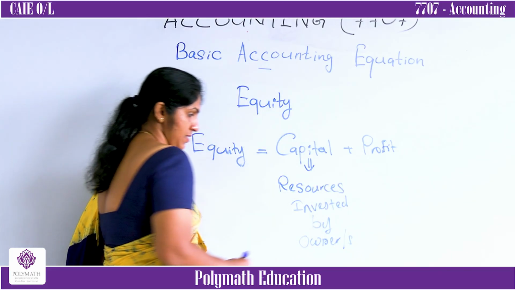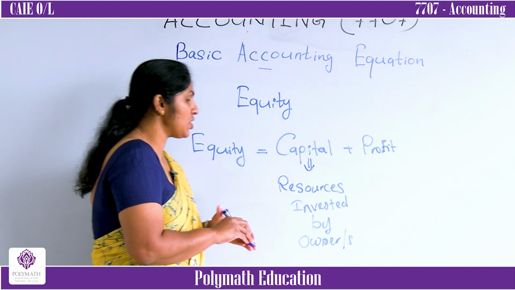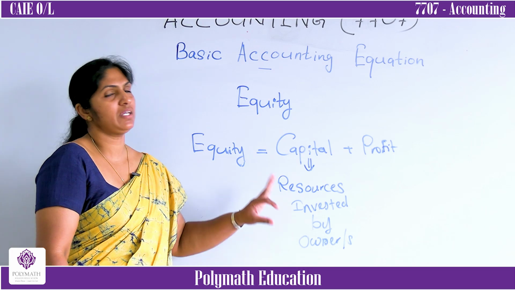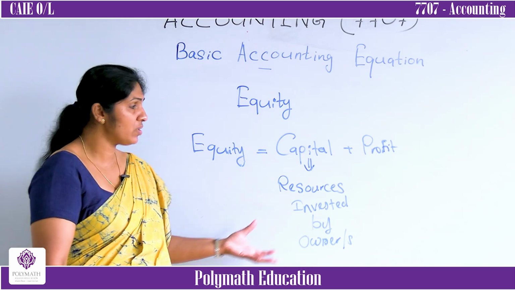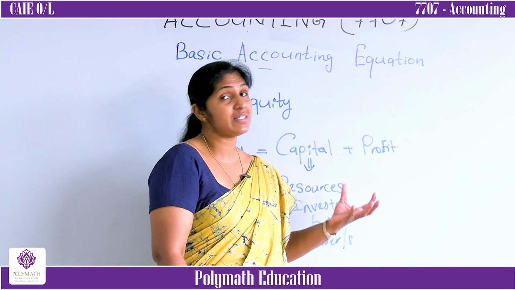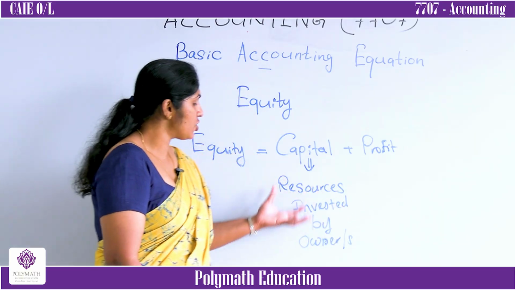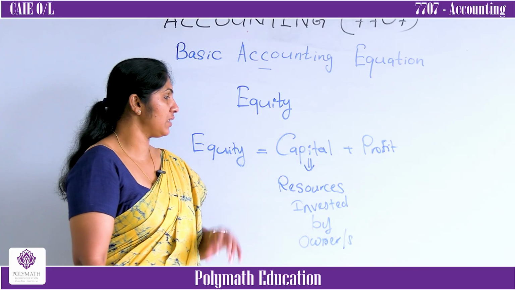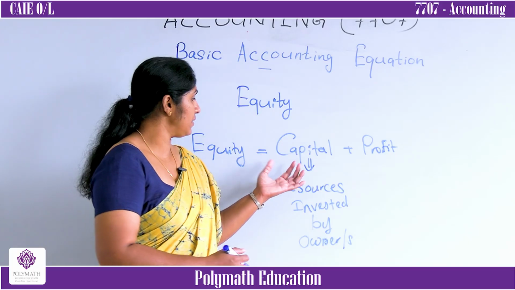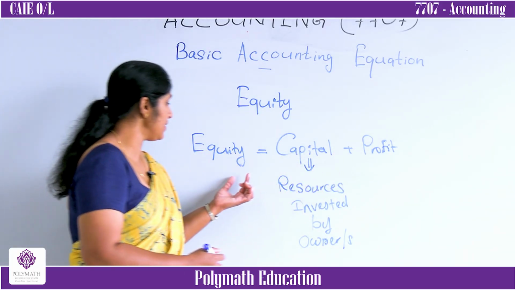It can be cash, building, motor vehicle, fixtures, fittings, whatever. Now you know resources are assets, right? Then resources which are invested by the owner are called capital. Capital plus profit equals equity.